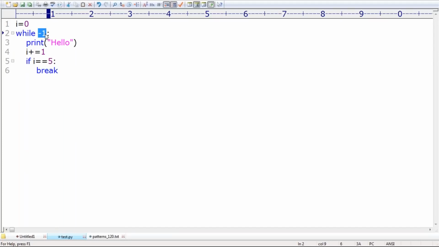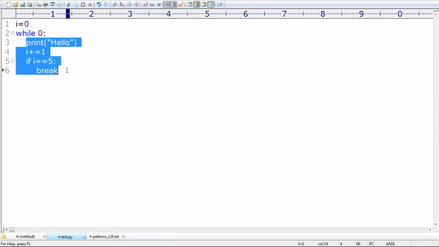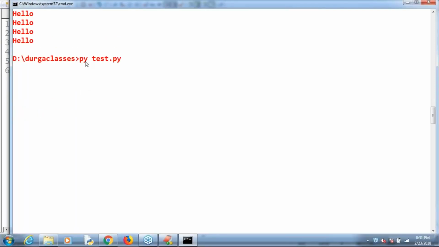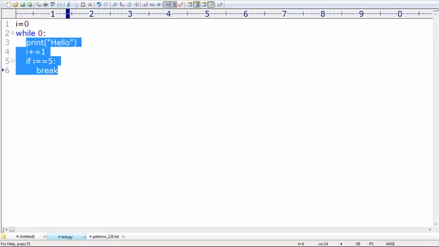True. If it is 0, then it is false. If it is false, the loop body is not going to execute. Let me cross check. Have you observed? No output, because the loop body is not executed. Clear, right? That's all. This is about nested loops like this.